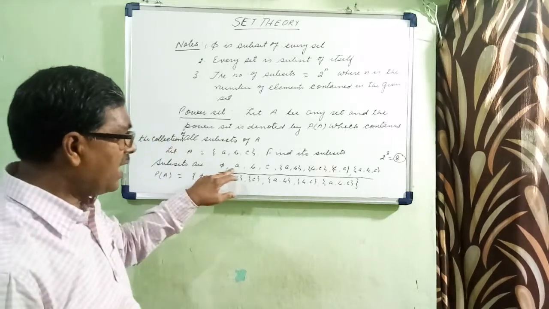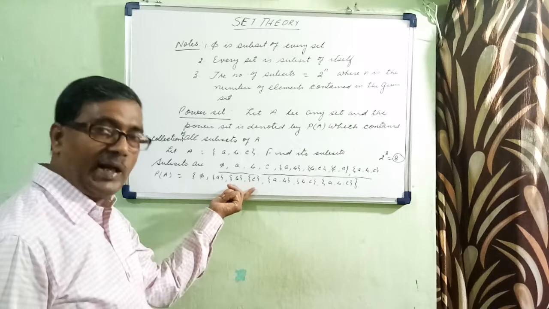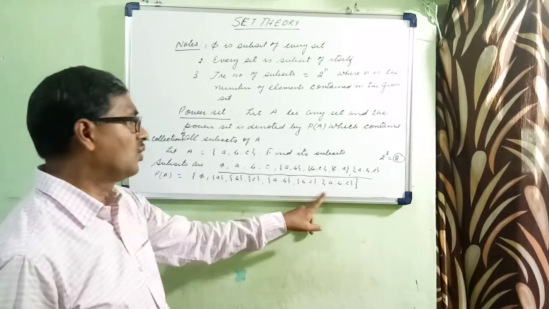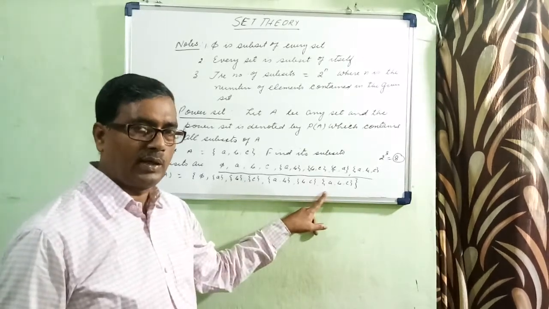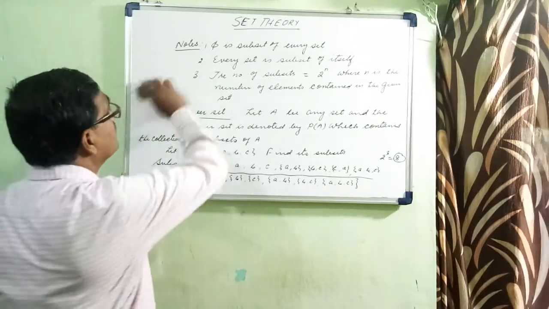So these are subsets of A, but when these subsets become the elements of a set, it will be called the power set of A.